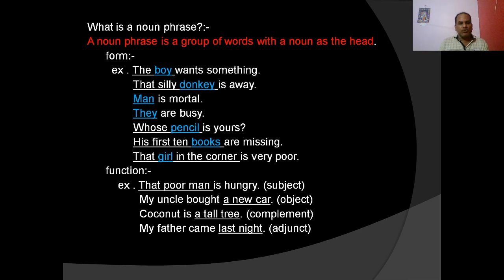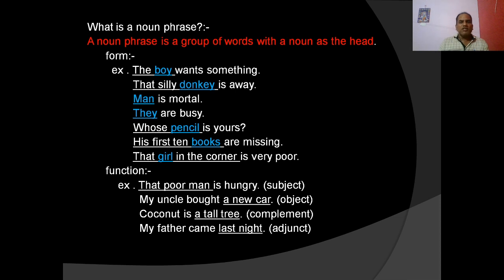Whose pencil is yours? Here, a WH word is there before the head noun, pencil. So whose pencil is the noun phrase. His first ten books are missing. You see here, books is the head noun, and his first ten are the pre-words of the head noun. So his first ten books is the noun phrase. His first ten are the predeterminers or pre-modifiers of the noun phrase.